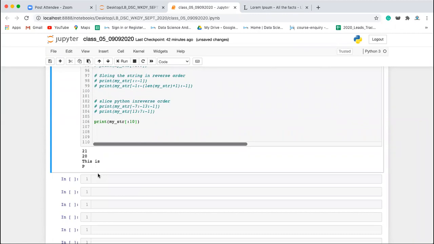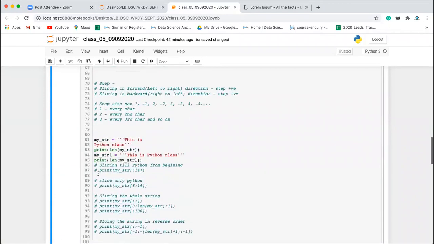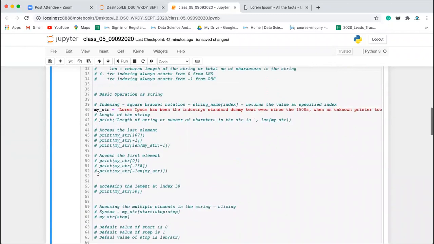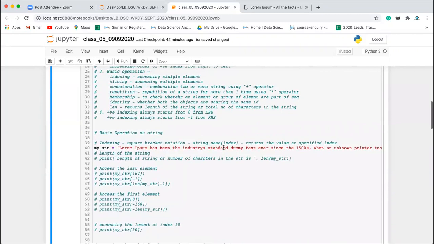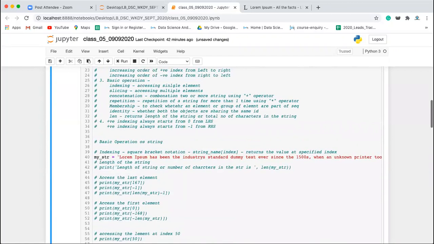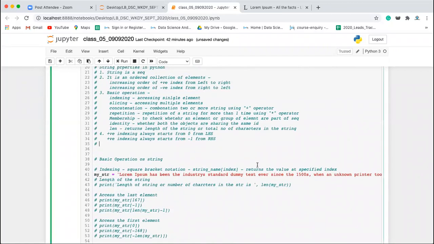Anything else, guys? Any question? Abhishek, in Python, do we have a concept of immutability for strings? Strings are immutable, so you can mention it here. String is immutable, you cannot modify this string. So I'll be coming to that. I hope indexing is clear to everyone. Slicing is clear. Any question till here?